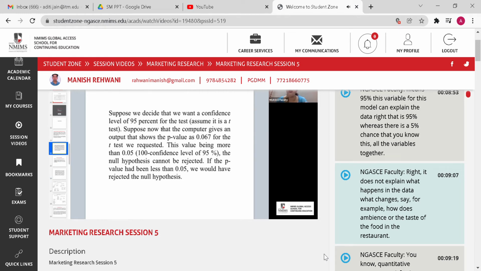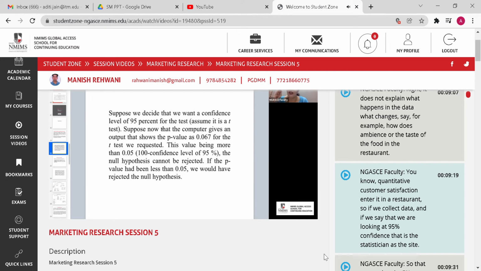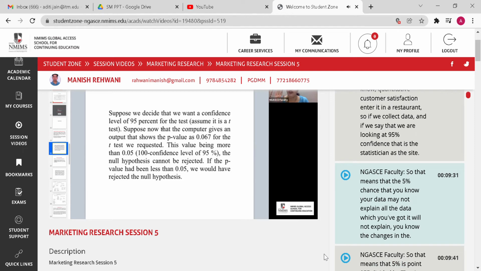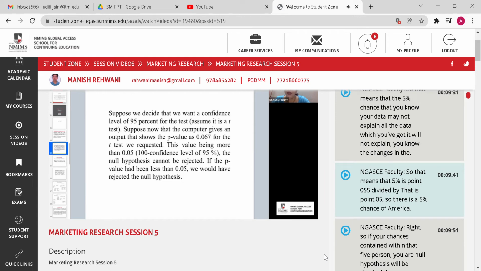Say, for example, how does ambience or the taste of food in a restaurant contribute to customer satisfaction in a restaurant. So if we collect data and we say that we are looking at a 95% confidence level, that is the statistician deciding. So that means there is a 5% chance that your data may not explain all the data which you've got. It will not explain the changes in the dependent variable. So that means that 5% is 0.05, 5 divided by 100. That is 0.05.